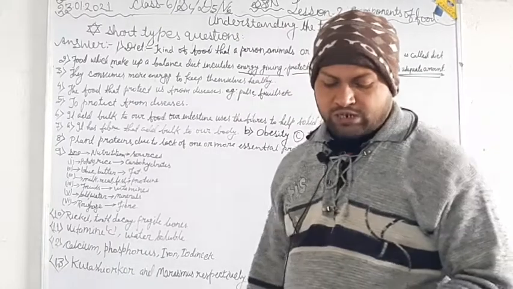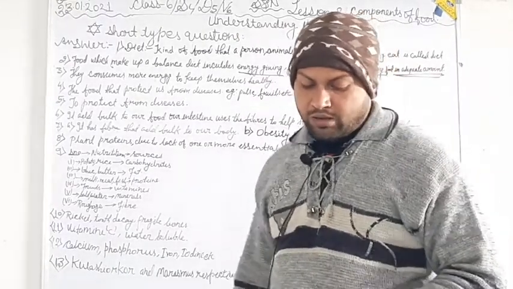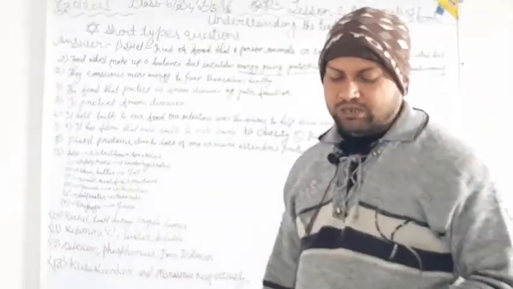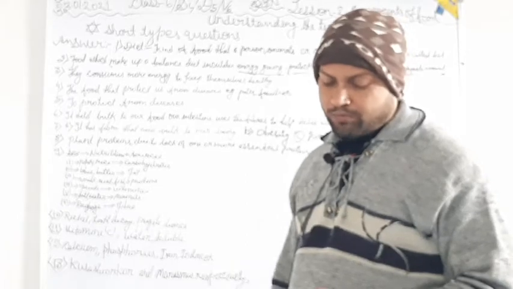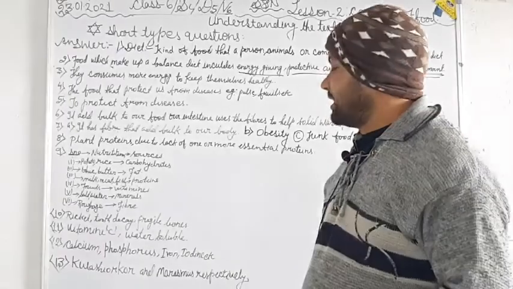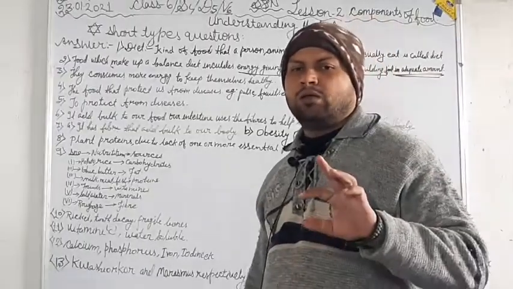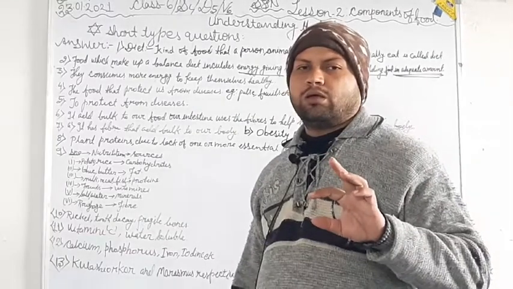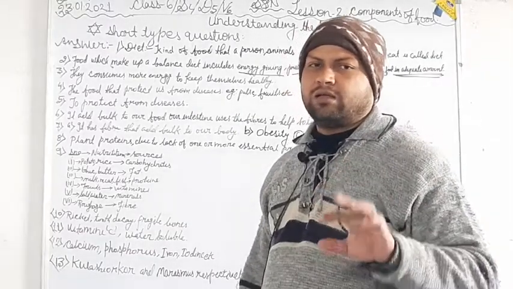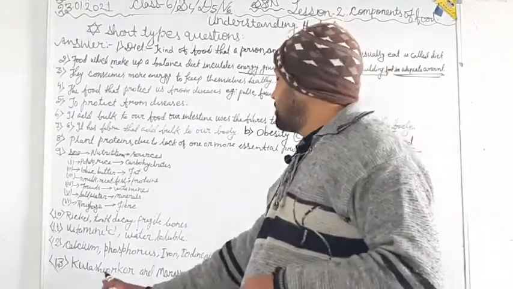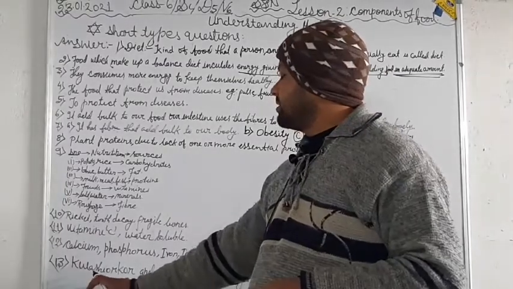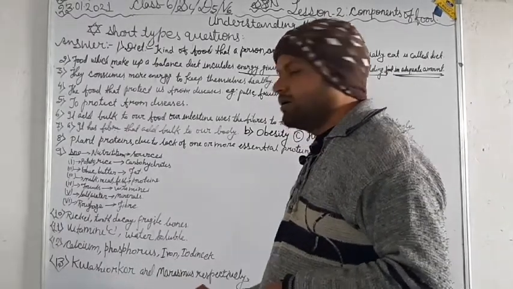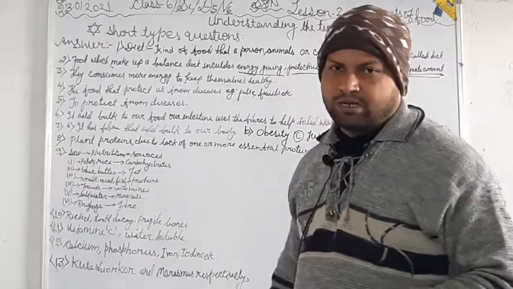What happens to children suffering from an extreme lack of proteins and energy giving foods? Then we can write here, they can suffer from diseases like kwashiorkor and marasmus respectively.